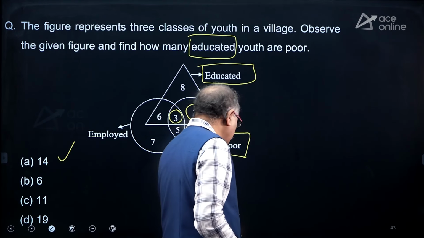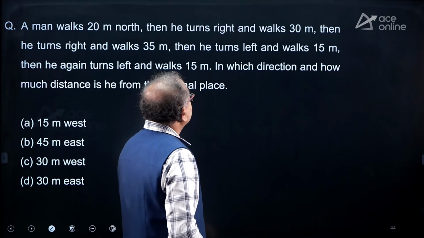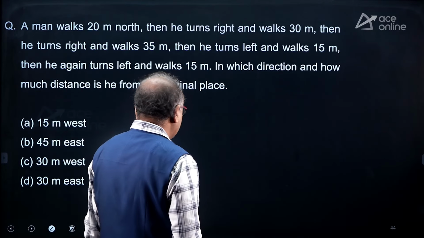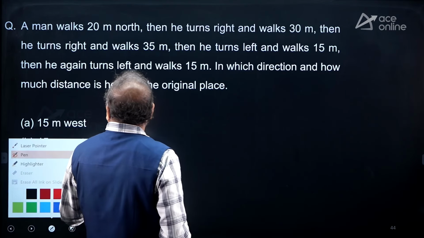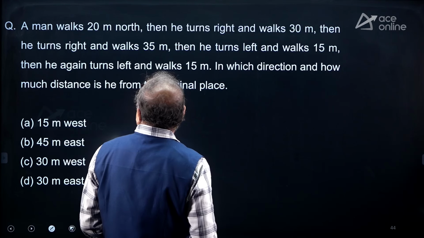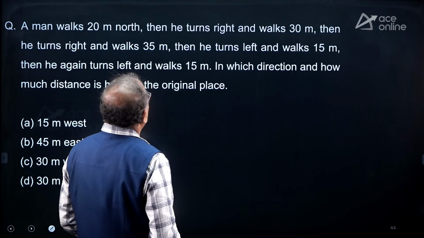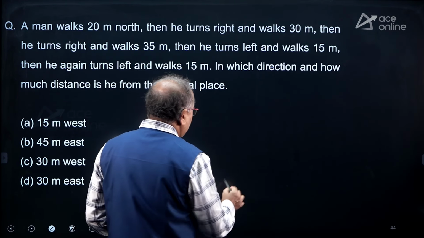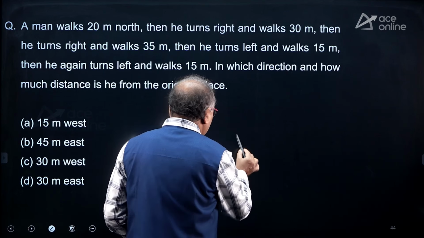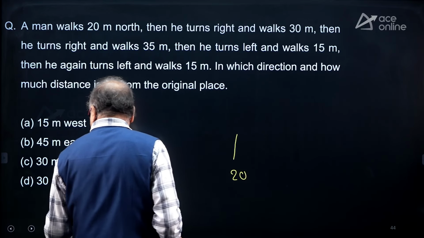Let's move on to the next question over here, which seems to be a direction question. A man walks 20 meters north and then he turns right. So, this is what he walks.